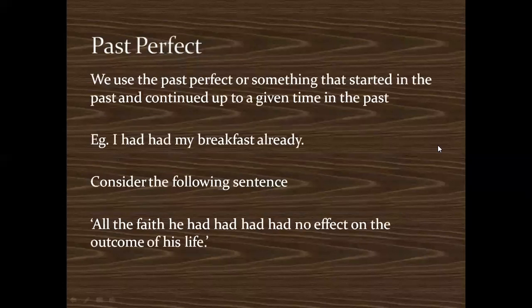Then past perfect. Now this is very interesting. We use the past perfect for something that started in the past and continued up to a given time in the past. Now remember, the past perfect means you're talking about an action in the past, when it started and when it ended. It happened, it went on happening, but you're telling when that action started and when it ended also.